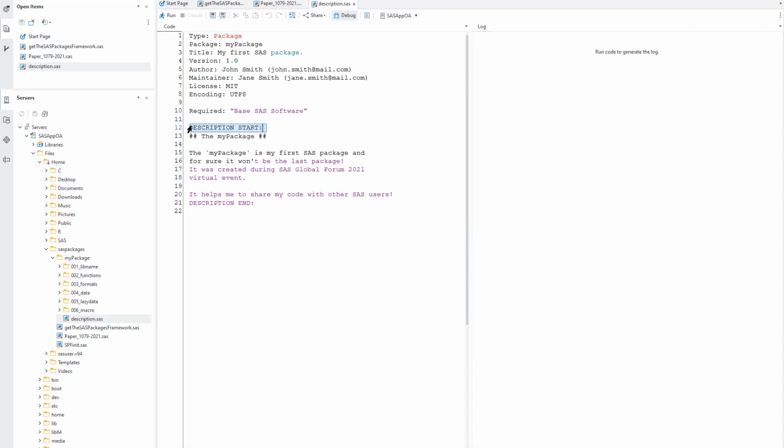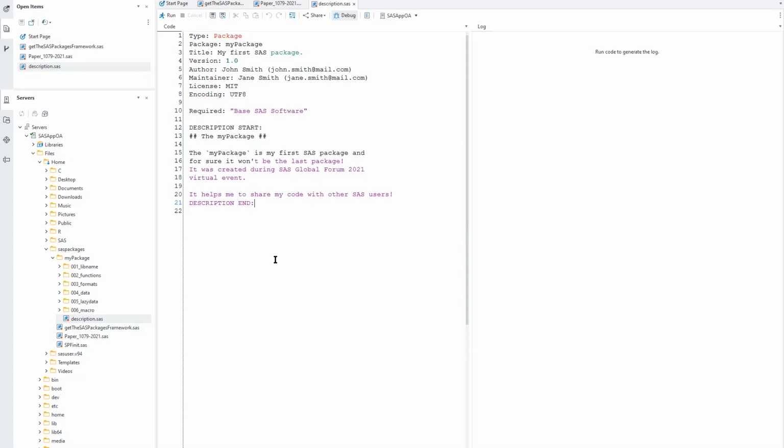The description part starts with the description start tag and ends with the description end tag, and basically is multi-line text informing about the package. This is part of the help package information. And here you can elaborate a little bit more about the package and its structure. So when we have the description.sas file created, we have the content of the package created.